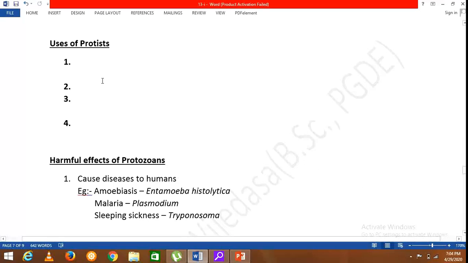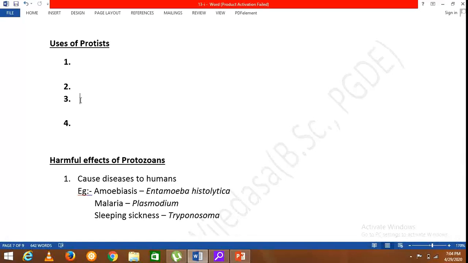As the second importance or use, we can say that algae form symbiotic associations with fungi to form lichens. If you can remember, I mentioned lichens in Unit 8. So a lichen is a symbiotic relationship between algae and fungi, or cyanobacteria and fungi. So algae are important to make those lichens, and it is also a part of the biosphere.